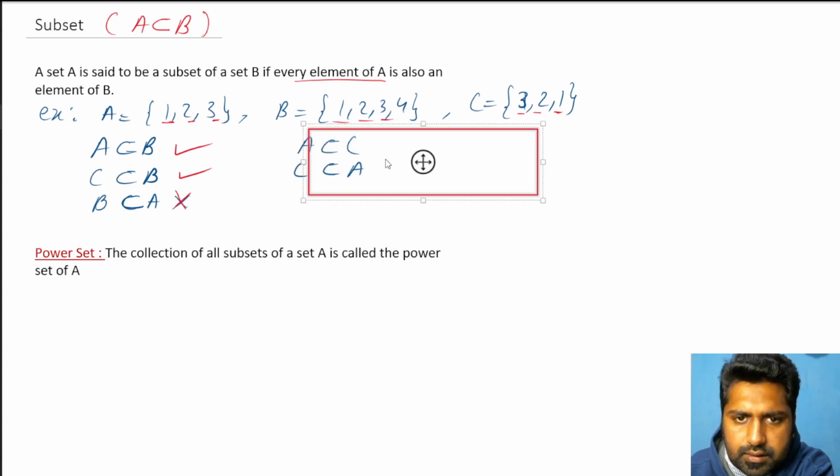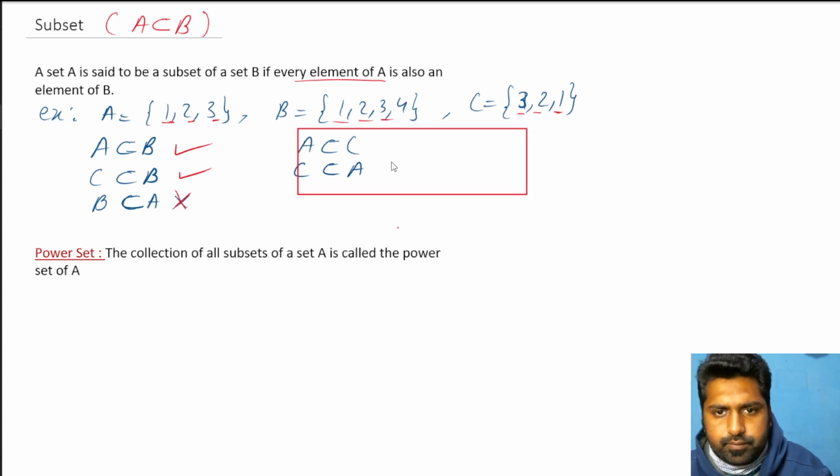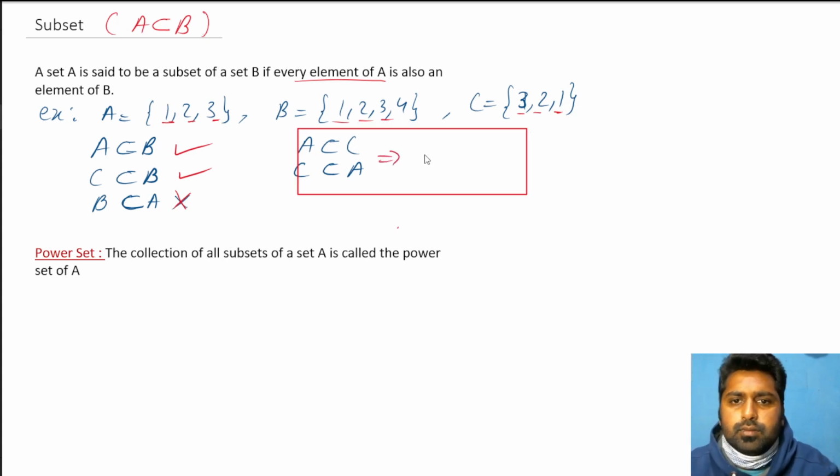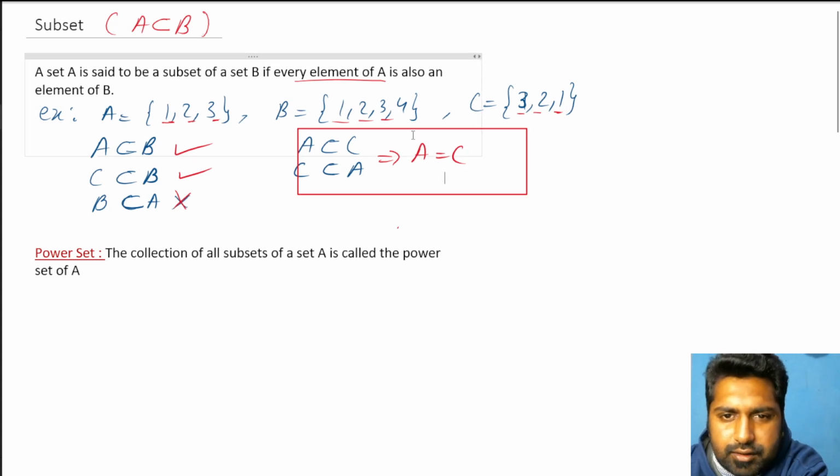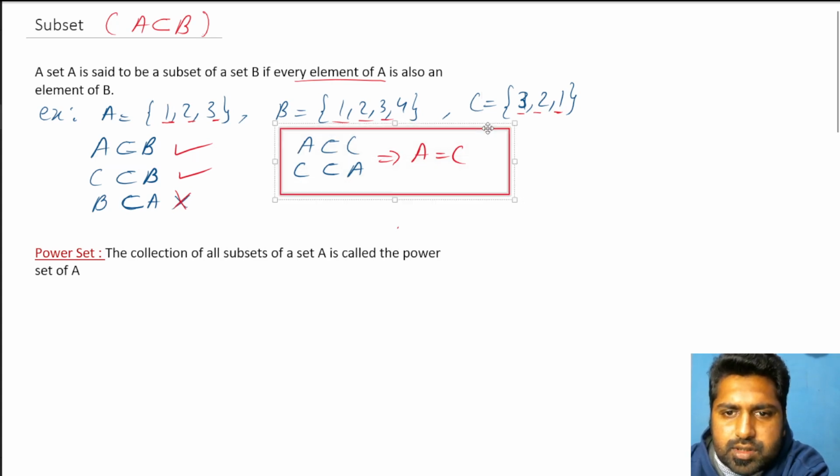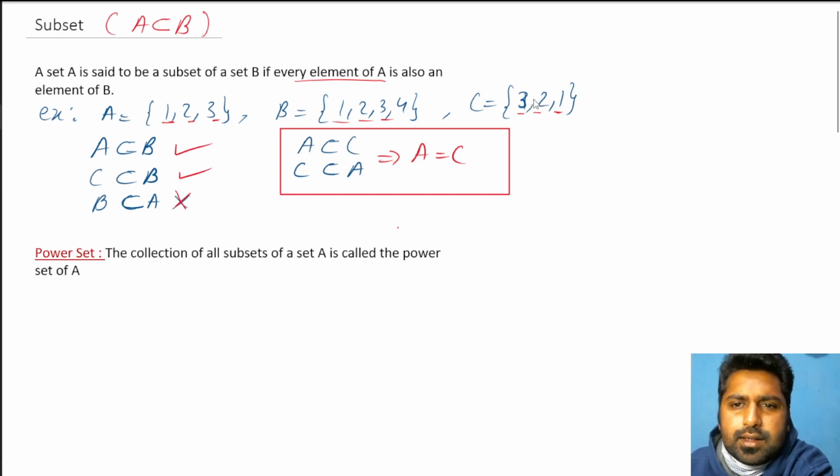is that A and C sets are equal, which you can clearly see. Of course, you might think, what's the point of saying that? We can directly say set A and set C are equal.